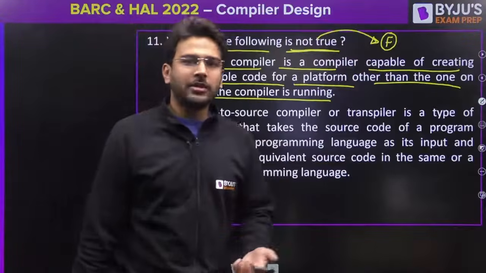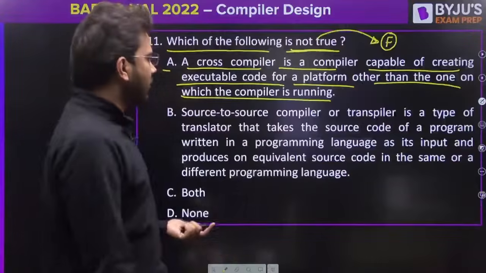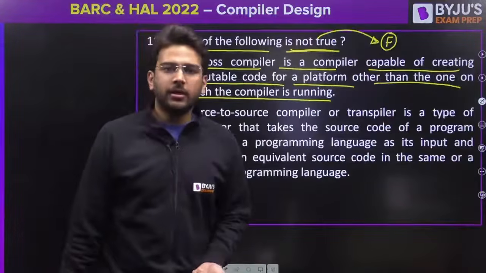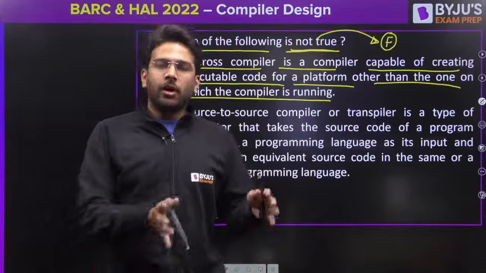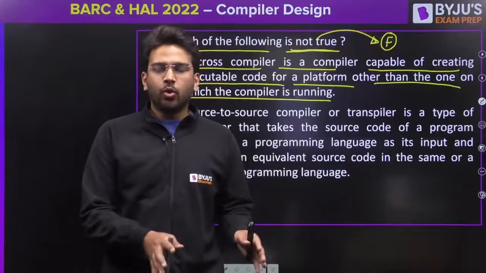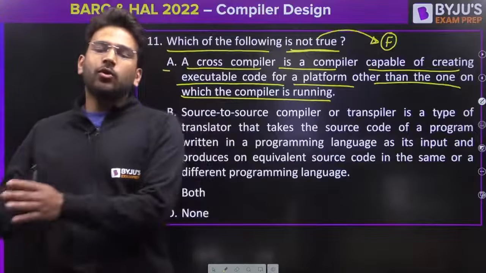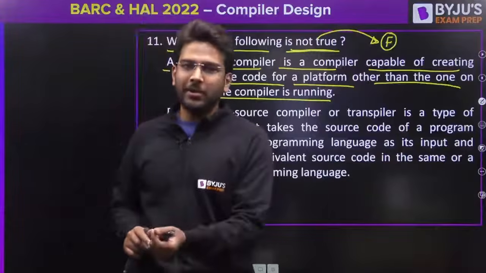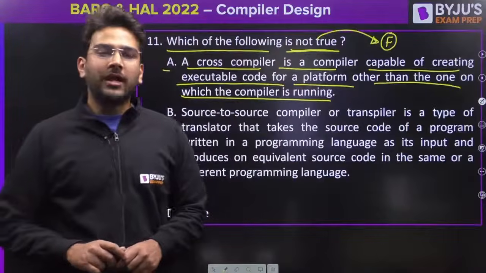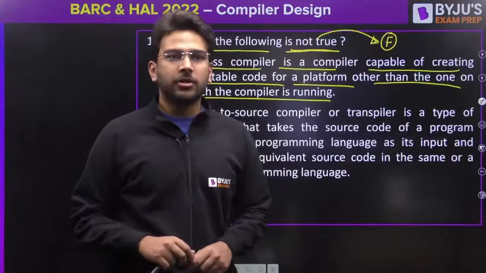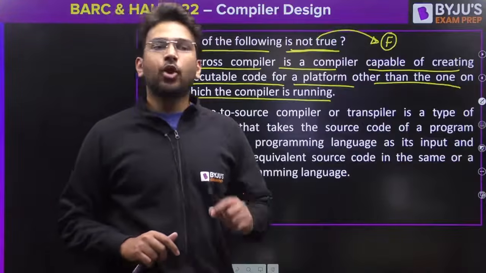We have many cross compilers, like Keil, where on the Windows system you can write the code, compile it, and generate the APK file, and then you can run that program on the Android application. So that is the example of a cross compiler.